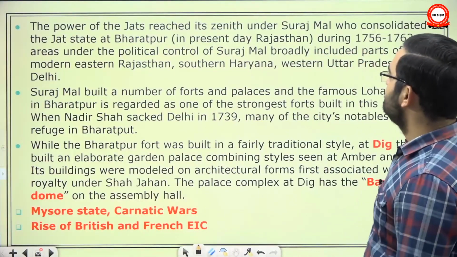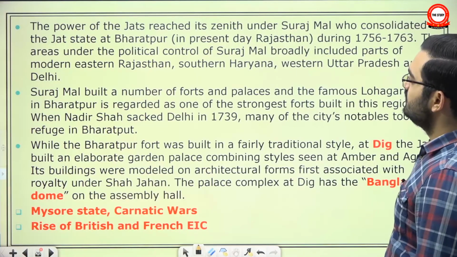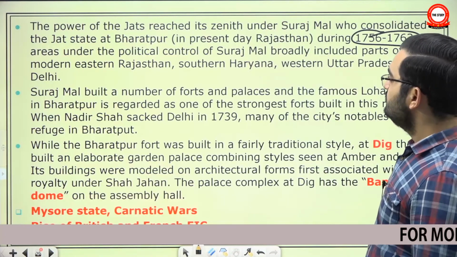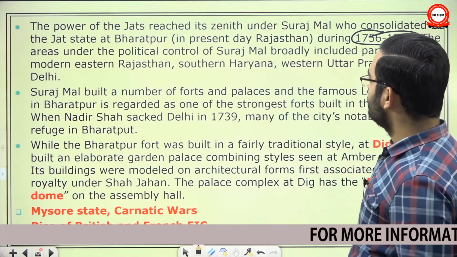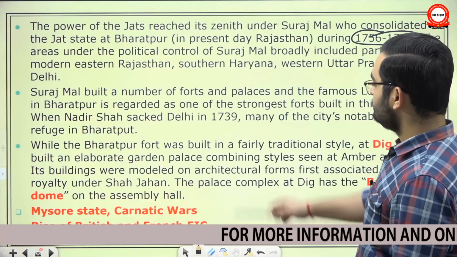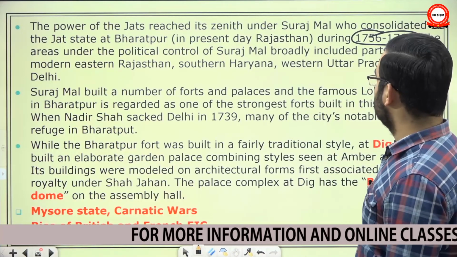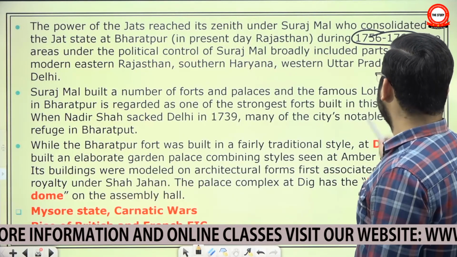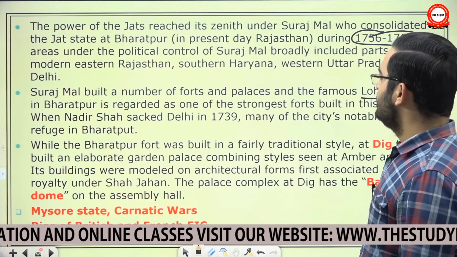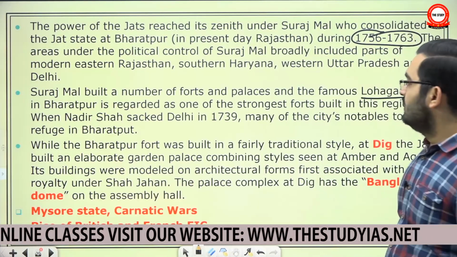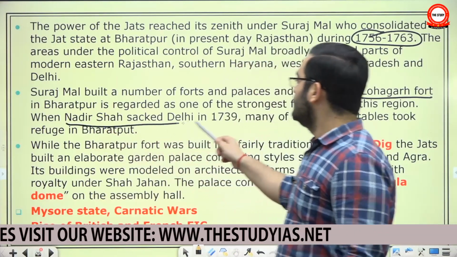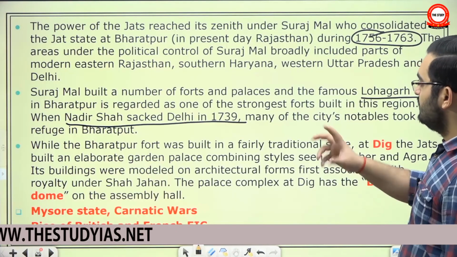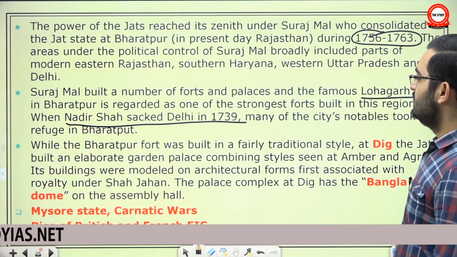The power of the Jats reached its zenith under the Surajmal, who consolidated the Jat state of Bharatpur during 1756-63. The areas under the political control of Surajmal broadly included parts of modern eastern Rajasthan, southern Haryana, western UP and Delhi. Surajmal built a number of forts and palaces, and the famous Lohagarh fort in Bharatpur is regarded as one of the strongest forts. When Nadir Shah sacked Delhi in 1739, many of the cities notable took refuge in Bharatpur. Now imagine the reversal in the political influence in the area.